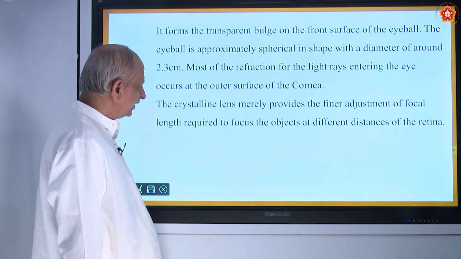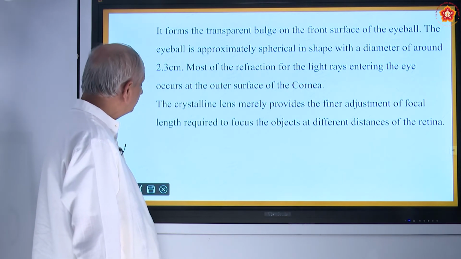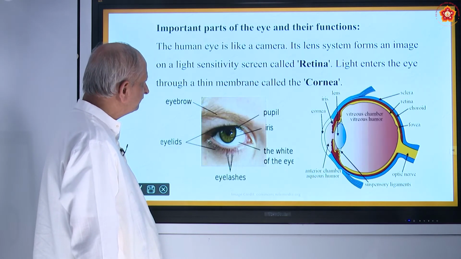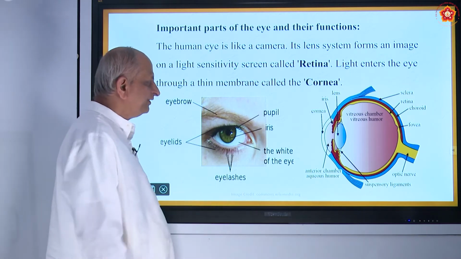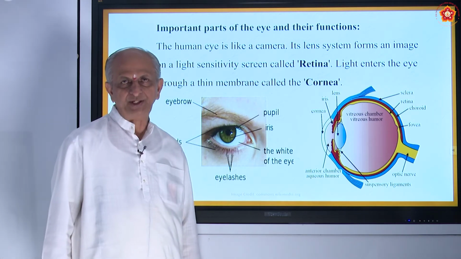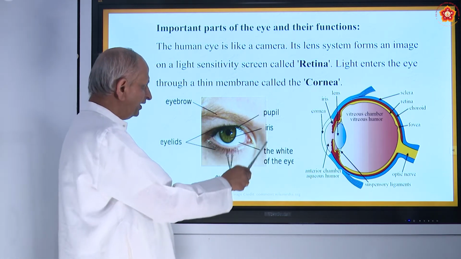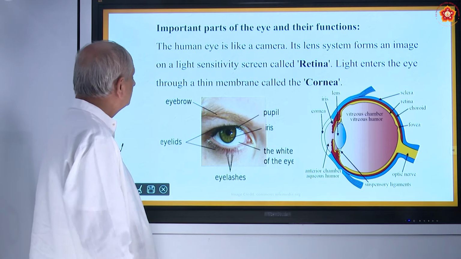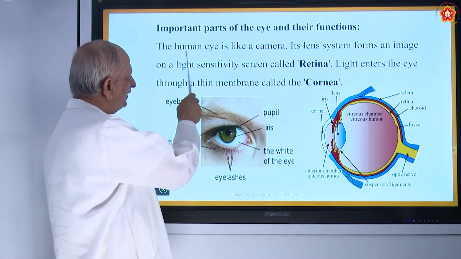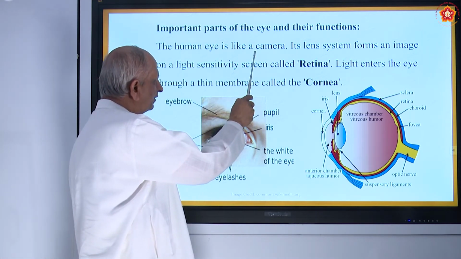Now, in today's class, we will see the different parts of the eye and also its functions, right? So, this is the human eye which I was just referring to. The human eye is like a camera.